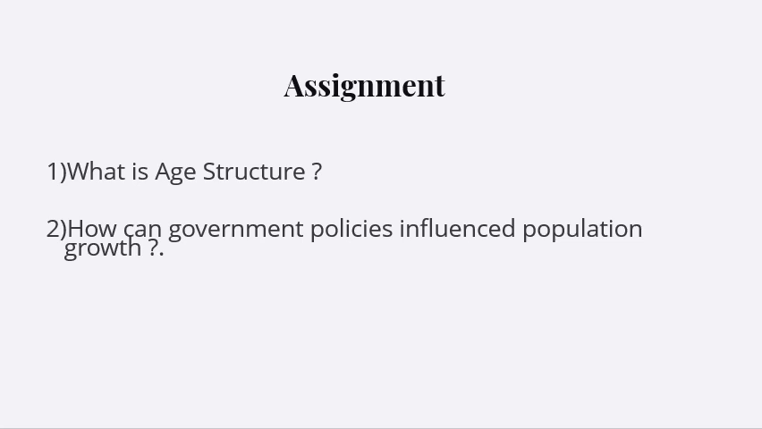Government plays a very important role in any country in regulating population growth. So the question is how government policies influence population growth. You have to analyze this. You have to write good examples of some countries where the government has interfered to regulate the population, and accordingly write this assignment. Once again, revise the whole topic, and if you have any other questions you can let me know.